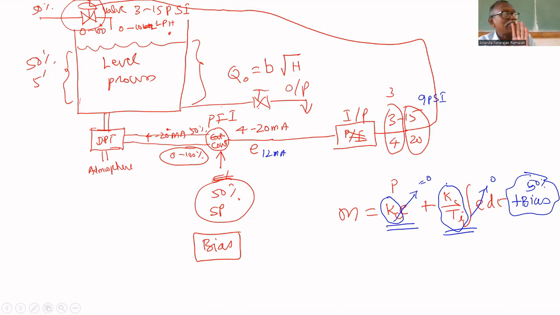That's why these constants Kc, Ti we have to calculate depending upon the process. That is called tuning. Depending upon the process, we have to find Kc, Ti. Those values we have to enter correctly. Then only, can I drive a new car like an old car or an old car like a new car? I cannot drive. I have to drive as it is. I understand this. So depending upon the process, I have to calculate this Kc, Ti. That is called tuning.